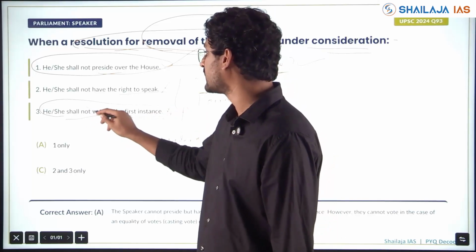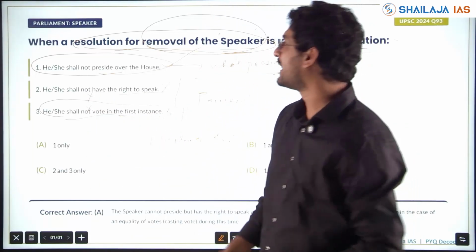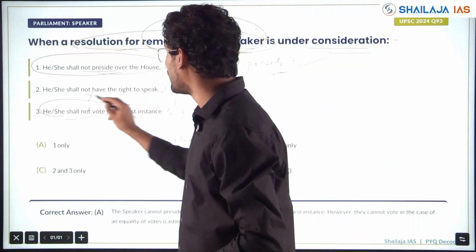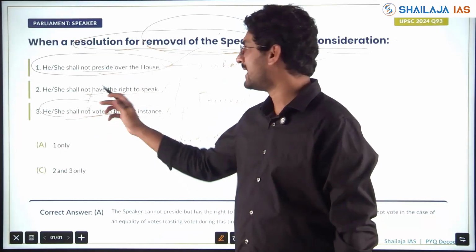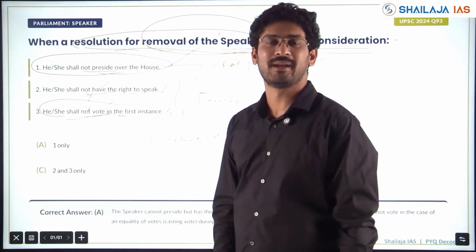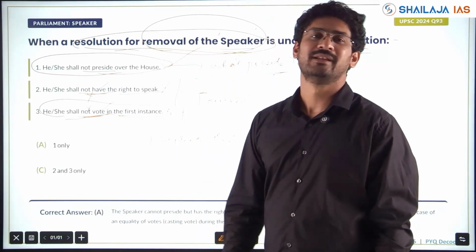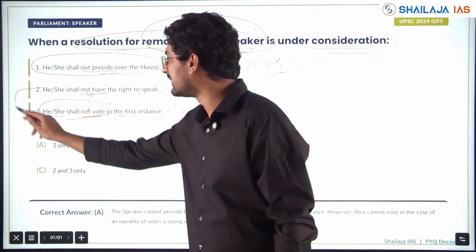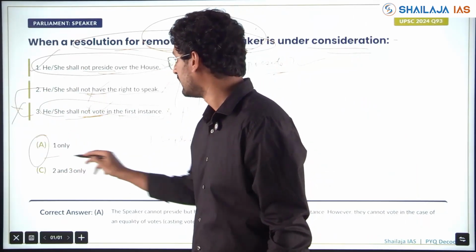"He shall not vote" is wrong. "He shall not have the right to speak" is wrong. See how he has "not preside, not have the right, not vote." One is the right thing; the other, he can vote in the first instance, he has the right to speak, that has been put as "not." This is how the trap has been set. These two are wrong, only one is right.